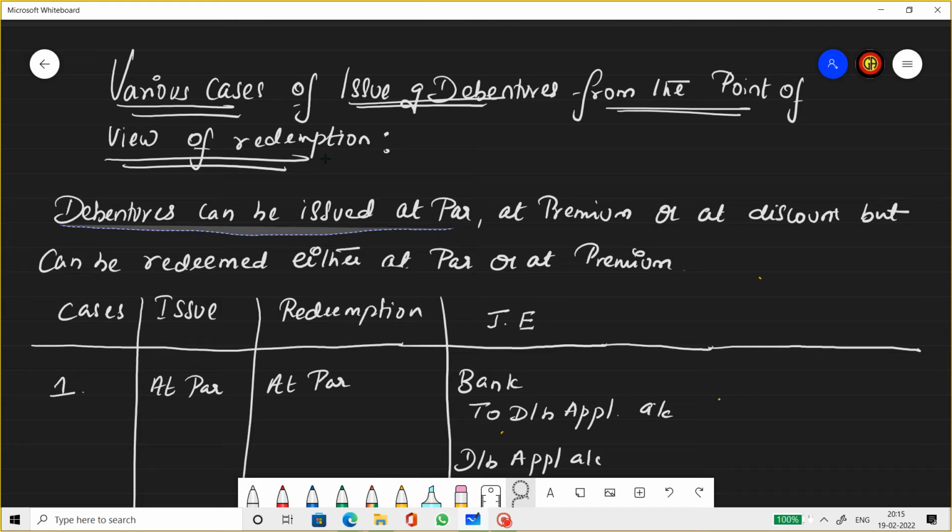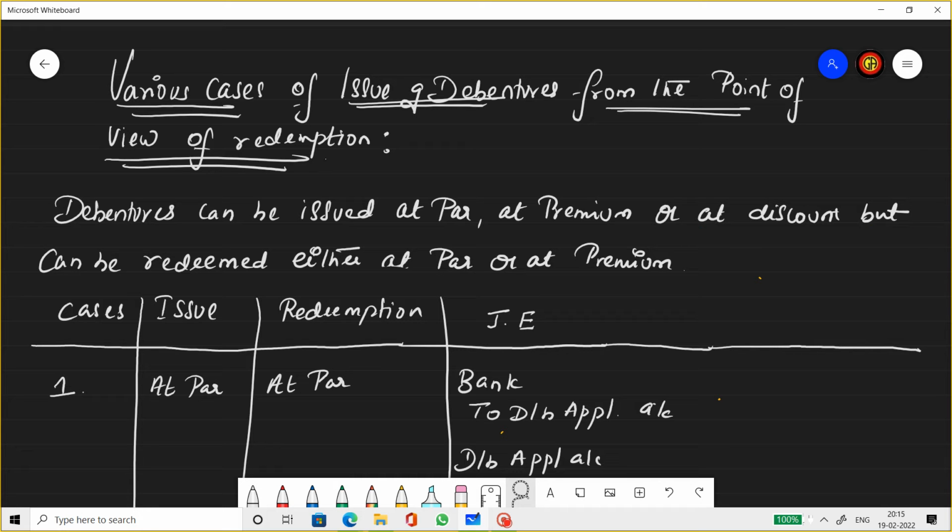Debentures can be issued at par, at premium, or at discount. So debentures can be issued at face value, which is at par, or at a value above the face value, which we call premium, and at a value lesser than the face value, which we call discount.